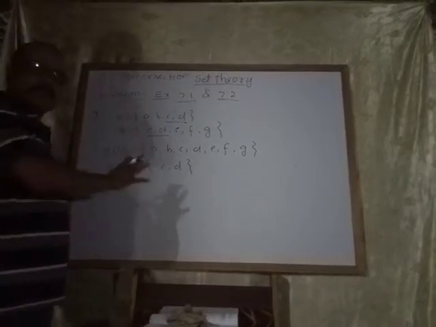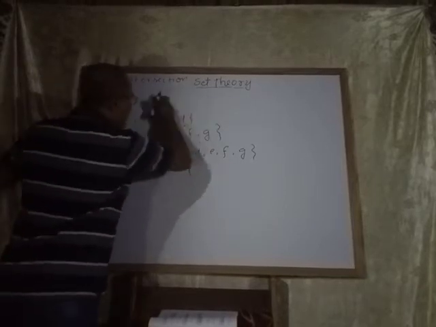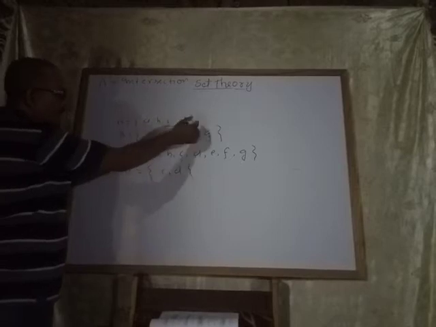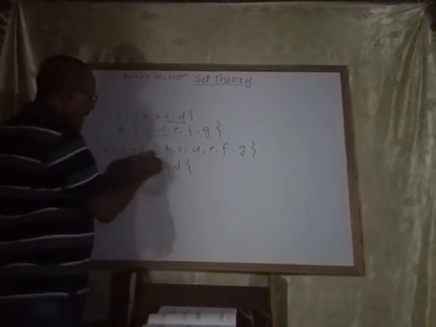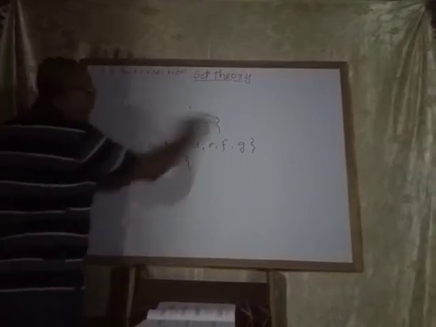See, the same thing from the Venn diagram. Same sets. Remember that set A I have written as A, B, C, D, and set B as C, D, E, F, G. A union B I have written, and A intersection B I have written. Now see, suppose this is the universal set.